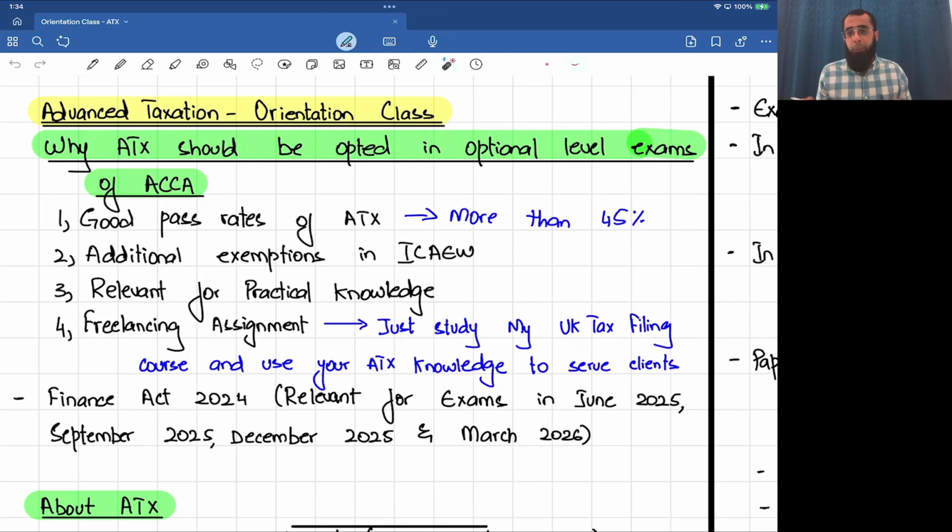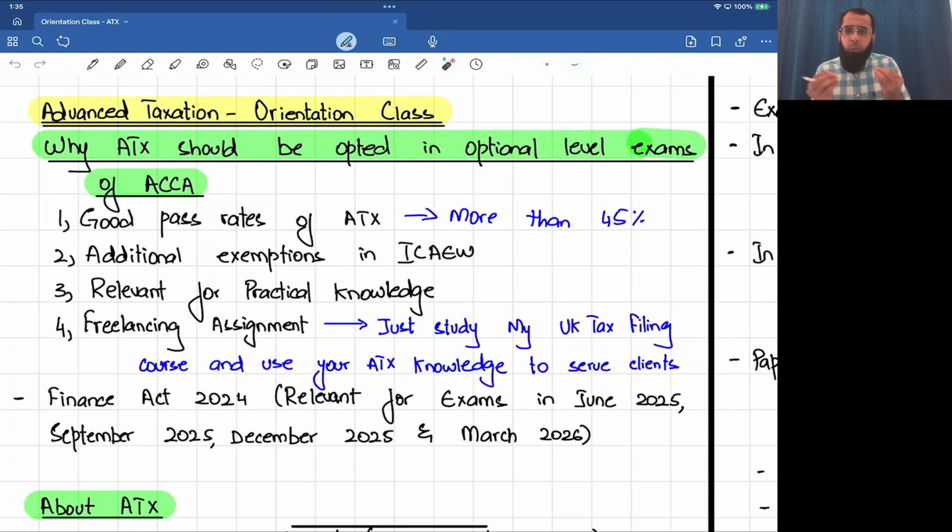So one quick question: I have forgotten my skills module level taxation, or I haven't studied the skills module level taxation because I got some exemption. Can I study advanced taxation? The answer is yes, because you are studying from the right guy. I teach advanced taxation from the very scratch, from the very basics. So if you don't have any knowledge of taxation, then also when you study from me, you will understand everything. Because normally the students who have studied the skills module level taxation have forgotten all the rules.